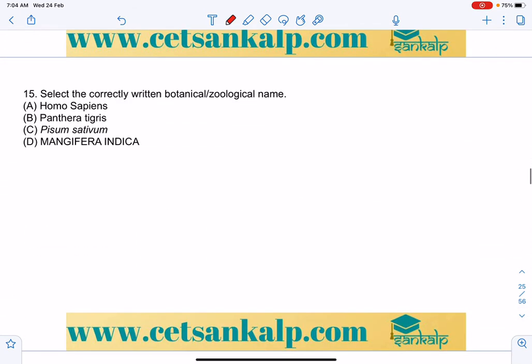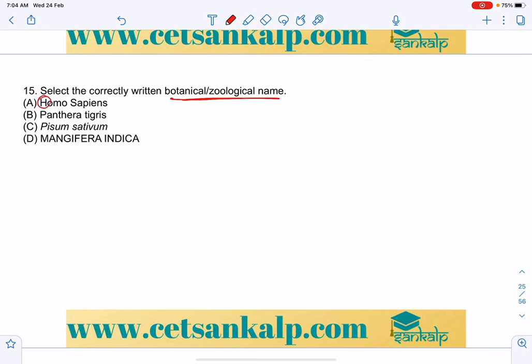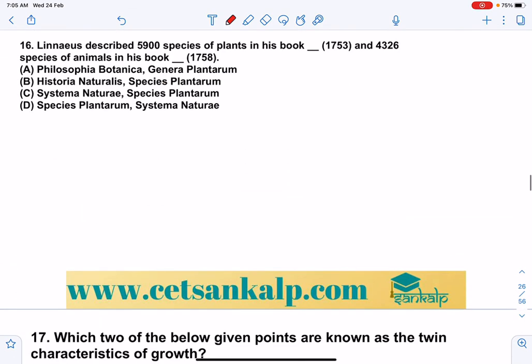Select the correctly written botanical or zoological nomenclature. Homo sapiens, genus name is capital, that is correct, but the species is wrong. Panthera tigris, if it is typed, it should be in italics; if written, it should be underlined separately. So Pisum sativum, that is the scientific name of garden pea. So the correct answer is 15.